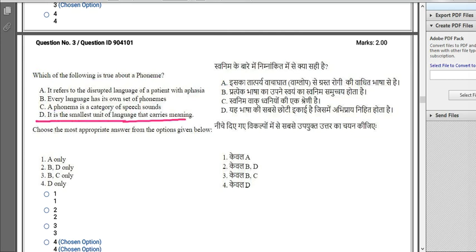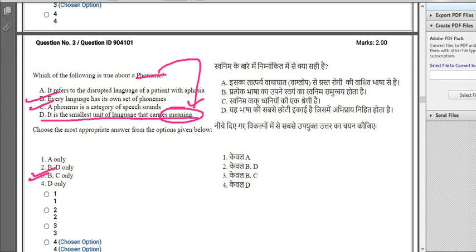It should be option number 3, B and C. So this is a spelling mistake. A phoneme is a category of speech sound. Every language has its own set of phonemes. So option number B and option number C, so option number 3 is the correct answer over here. It is the smallest unit of language that carries meaning? No, phoneme doesn't carry the meaning. It carries the sound. Alright, option number 3 is the correct answer over here, B and C.